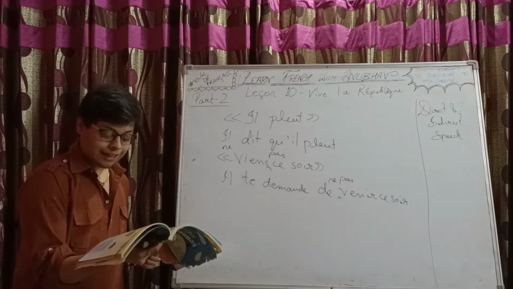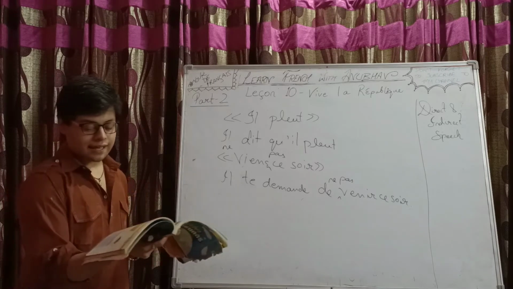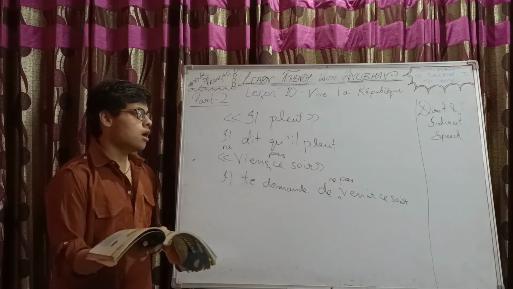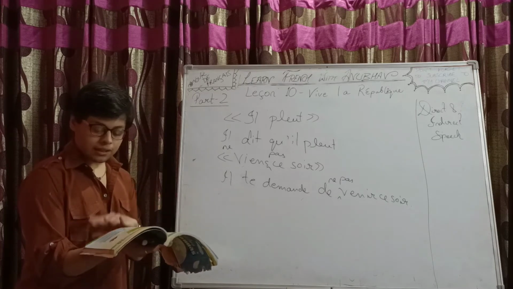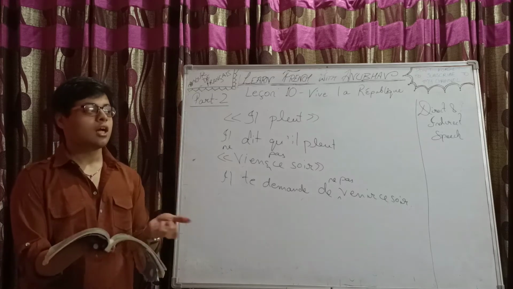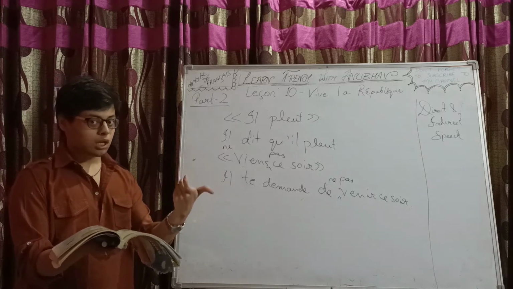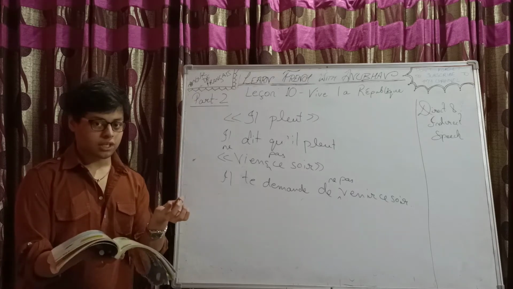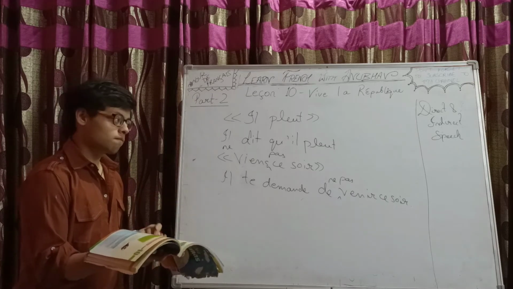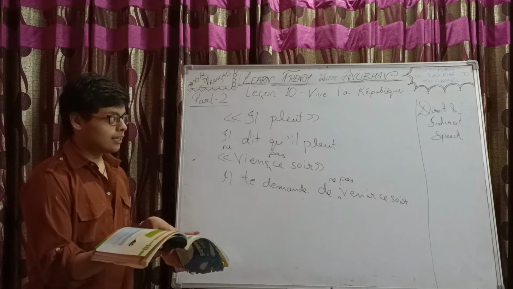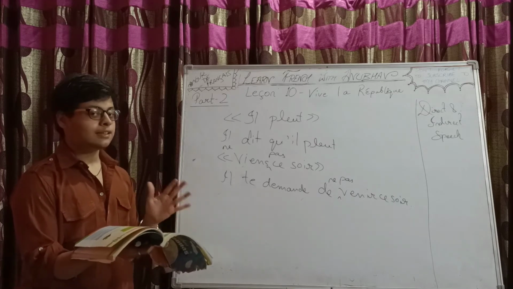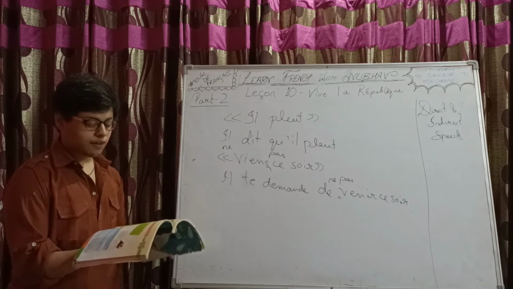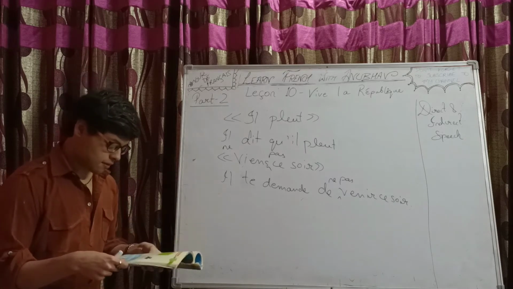Now, phrase interrogative. One point to be noted here is that in direct speech inversion is possible. But in indirect speech, inversion, where subject and verb interchange, which is the third form of interrogation in French, can be seen in direct speech but not really in indirect speech. It is quite unlikely to find it. Let's have a few examples.